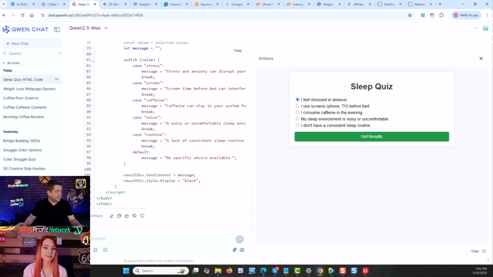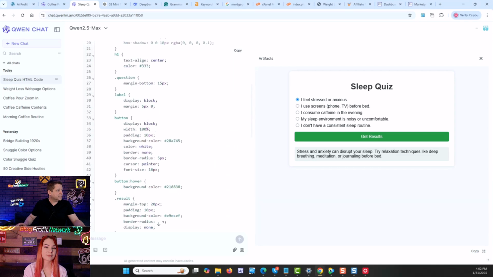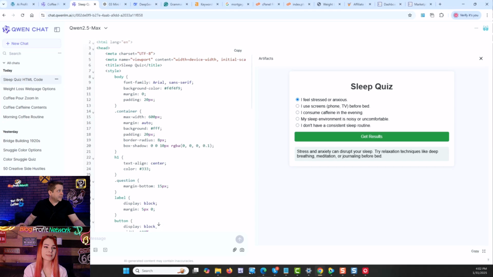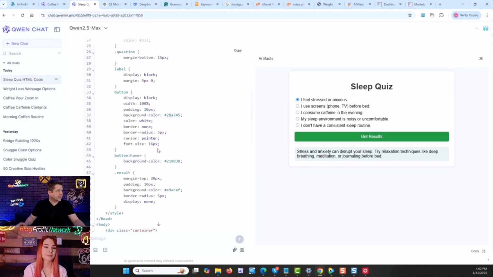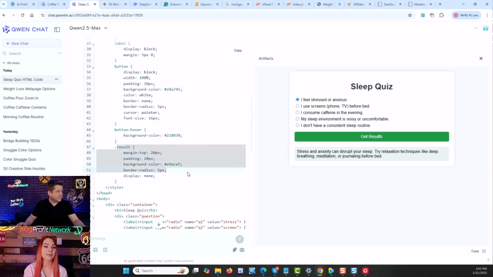Yeah. And this side by side is a game changer because you can see, like, result text content equals message. Obviously, if I delete that, it's not going to show the results. That's the message. There's the box right there. And the div, you can see what is making that gray, right? So there's probably a div, a container. That's the 600 padding. And then you can kind of see where it's at. There's the result right there. So margin top 20%. If I was to change that to like 100, it's going to have a big hat on it, which will be kind of cool.